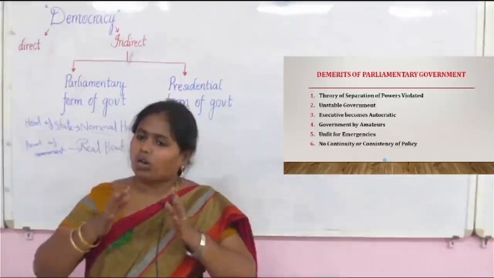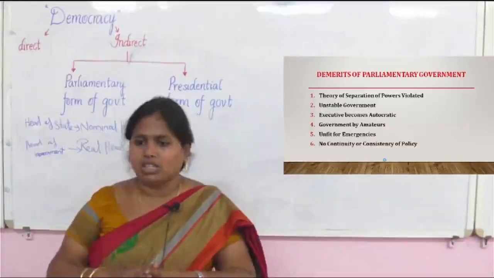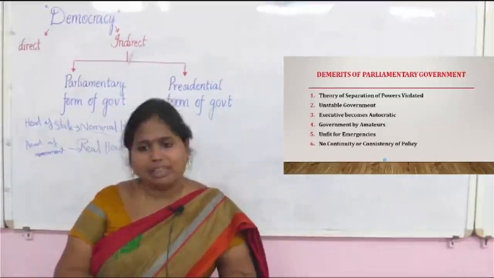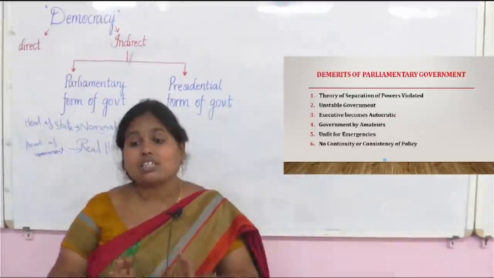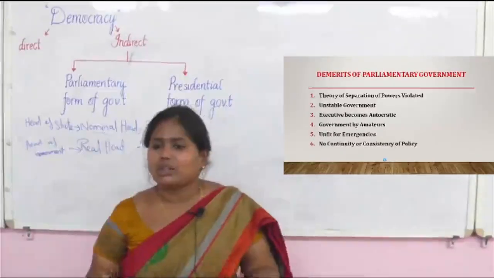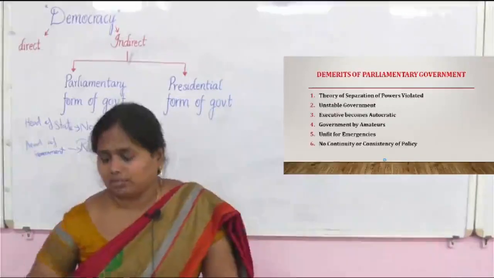They will totally stop the policy and go for another new policy. So the policy's consistency will drop. That is one of the major drawbacks in the parliamentary system, okay. There will be no continuity or consistency in policy making.